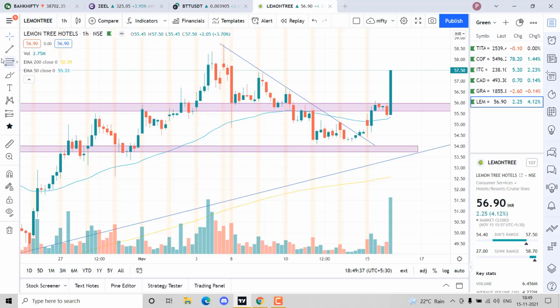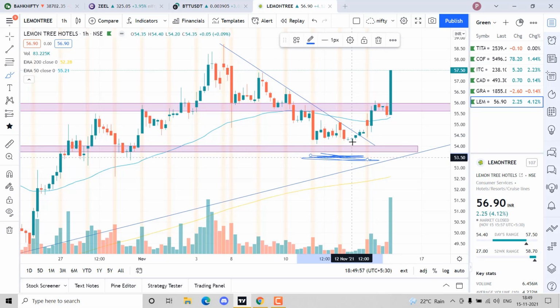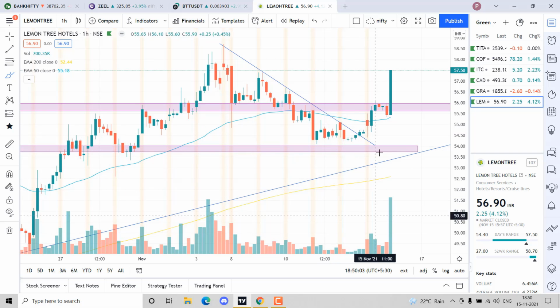So now where do I keep the stop loss? As I told you in the first part of this video, stop loss should be kept just below the zone where it is likely to bounce back. So this is a support zone where even if it comes down, it's likely to bounce back from here. So I'll keep my SL somewhere down here, right? Because if this zone is broken down, it's likely that it will continue down. So it's better for me to exit early than give out my whole capital. So I better exit over here just below the zone. I keep my stop loss.